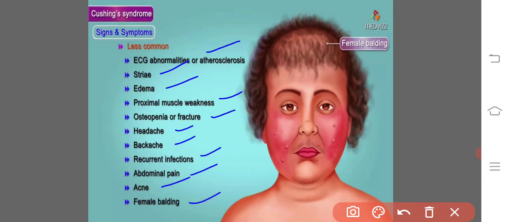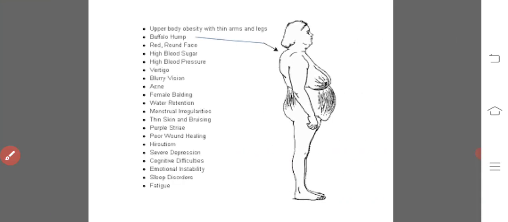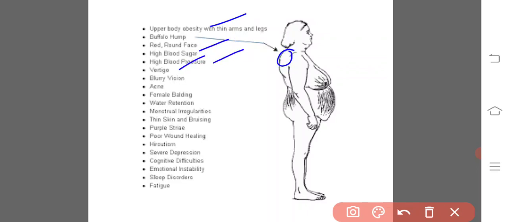Then furthermore, here there are certain symptoms: upper body obesity with thin arms and legs, buffalo hump, here you can visualize, then a red round face, moon face, high blood sugar, high blood pressure, vertigo, blurry vision, acne, female balding, then water retention, menstrual irregularities, thin skin and bruising, purple striae on the abdomen, here you are observing, then poor wound healing, then severe depression, cognitive difficulties, emotional instability, sleep disorders and fatigue.